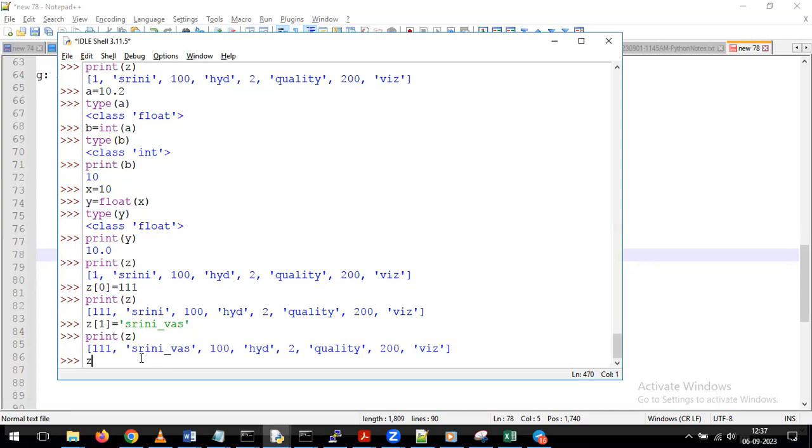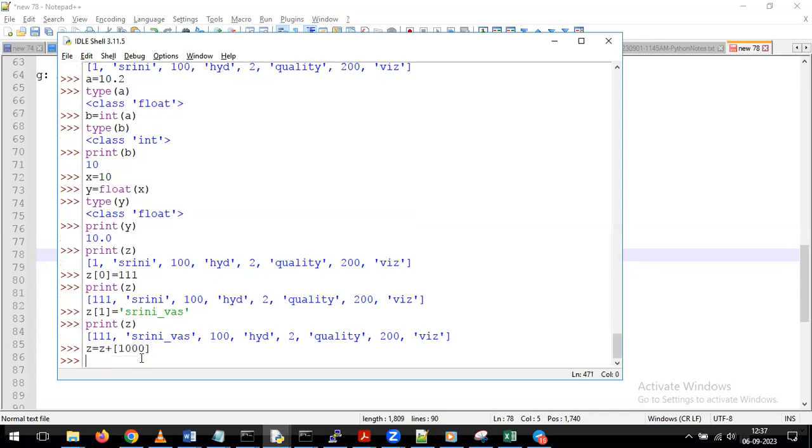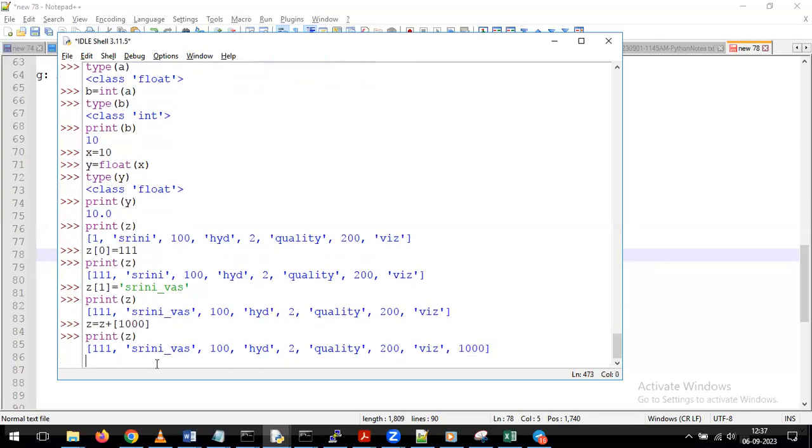In any case, I am giving Z equal to Z plus, and I give the value like this. You'll see what will happen. What I did, I gave Z is equal to Z plus 1,000. After that, I'm giving the print of Z. See what's happening? It is giving all the Z values, and after that it gives the 1,000. Indirectly, if you observe what operation we are doing, Z is a list. 1,000 we are giving in the square bracket, so indirectly this is also acting as a list.